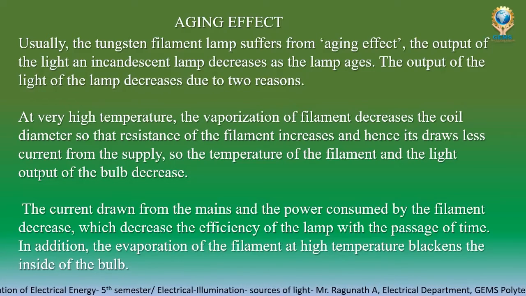In our life also, our age is increasing, day by day we are reaching the next level of age. That same term we use for the filament lamp also. So as the age goes on, the output of the light will decrease.